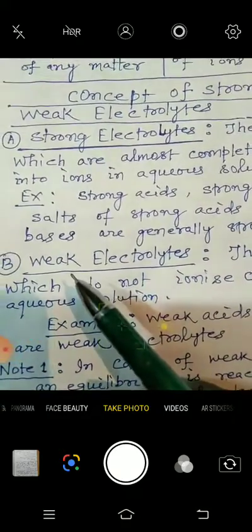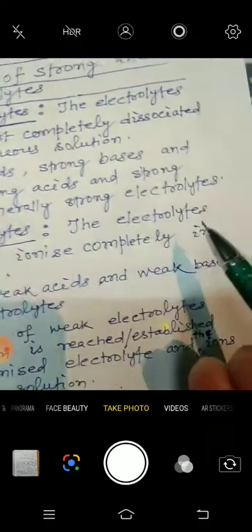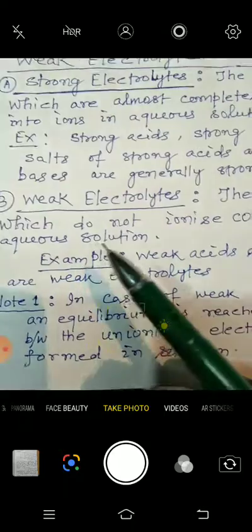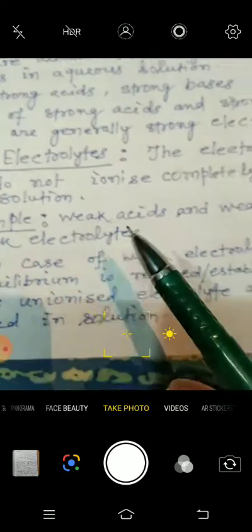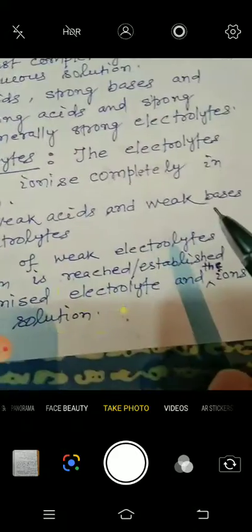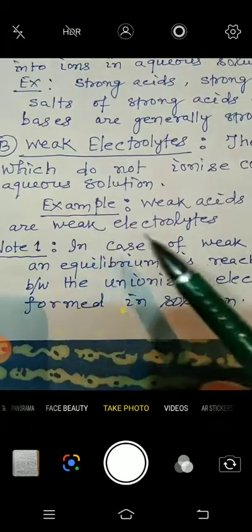Weak electrolytes: the electrolytes which do not ionize completely in the aqueous solution are called weak electrolytes. Examples are weak acids and weak bases.